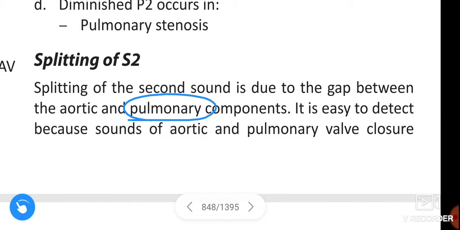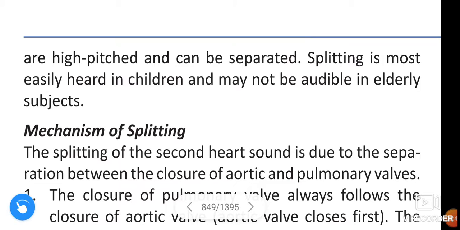Splitting of the second sound is due to a gap between aortic and pulmonary components. It is easy to detect because of the sounds of aortic and pulmonary valve closure. This is because aortic and pulmonary valve closure sounds are high pitched and can be separated.